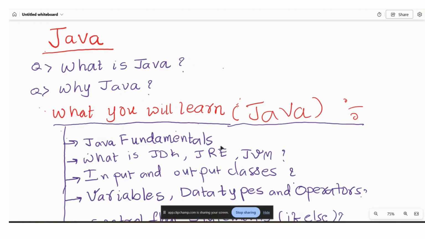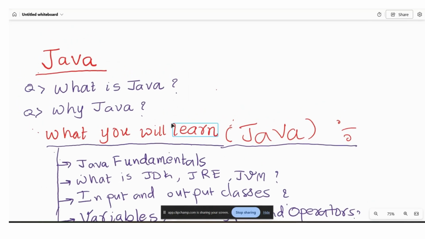So Java is used in most of the companies, and in most placement drives you might have found that the recruiter is asking you to write the code in Java, because Java has a wide range of applications in the industry. So before that, I just want to start with the question: what is Java?